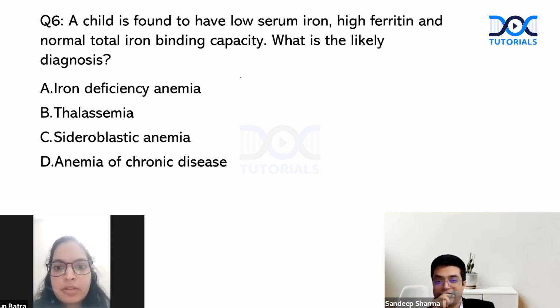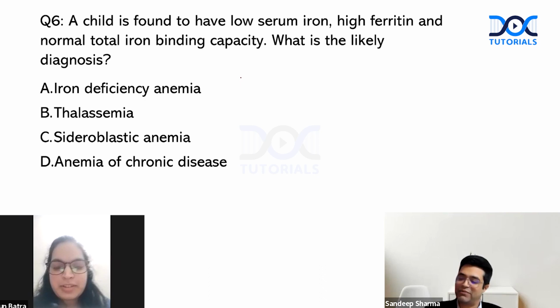What is the clinching point here? Obviously all three, but which is the clinching point? Yes, the low iron and high ferritin, the combination of both. Yes. So you have answered it correct. You get +10 on this. And so the answer is D.